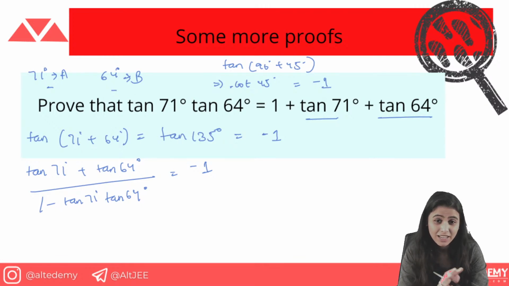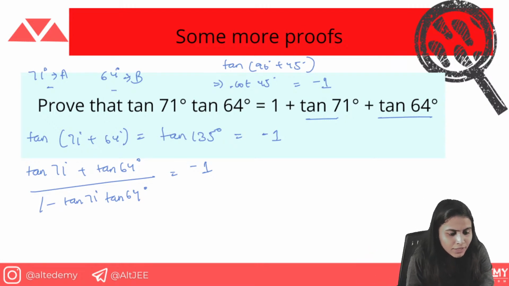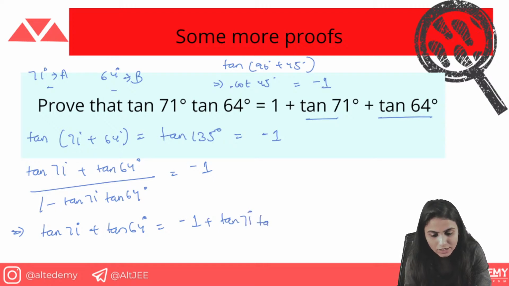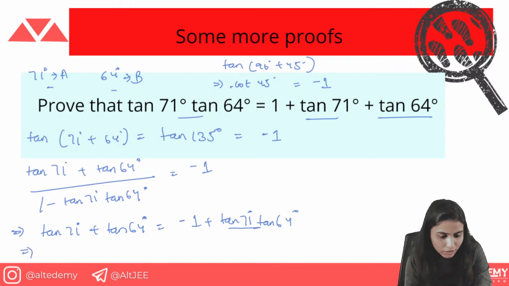Okay, tan A plus B, tan A plus tan B over 1 minus tan A tan B. I just made you memorize this in the earlier slide. Okay, so what I'm gonna do to prove this? Multiply it, na. Tan 71 degree plus tan 64 degree is equals to minus 1 plus tan 71 degree tan 64 degree. Okay, अब LHS में क्या है हमारा, ये इसको LHS में करते हैं. LHS में ये टर्म है, इधर करते हैं.